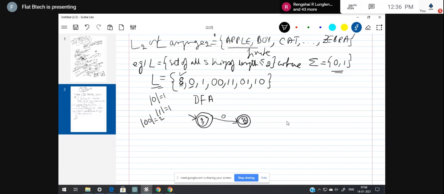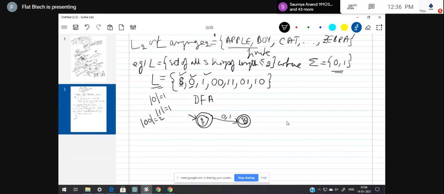That's why I'm making the next state a final state. So 0 is done, and then 1. For 1 also, you can keep the label as 0 comma 1. So is the machine accepting 0 and 1? Yes. From the initial state, if you provide input 0, it performs the transition from Q1 to Q2, and Q2 is the final state, hence it is accepted.